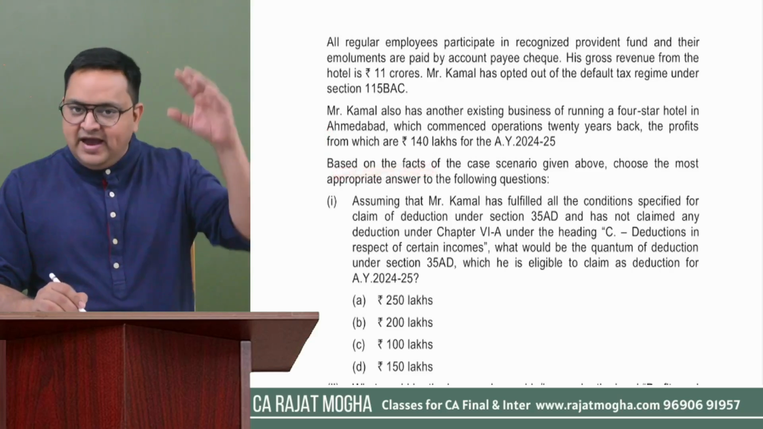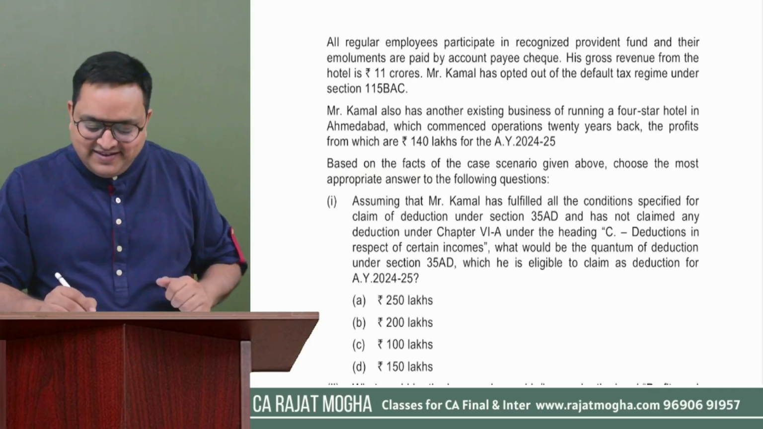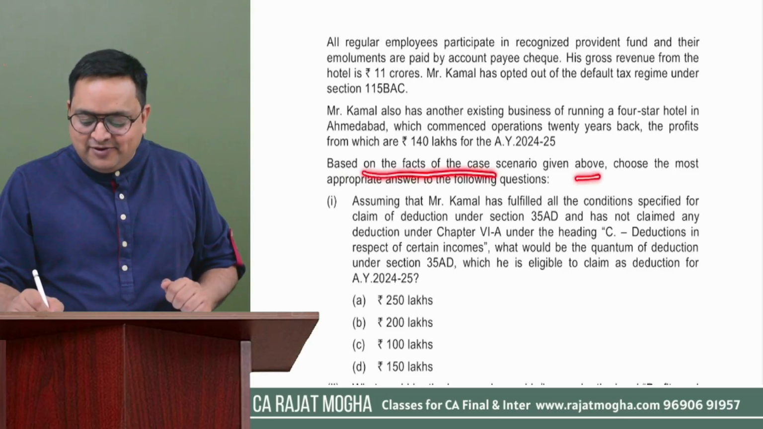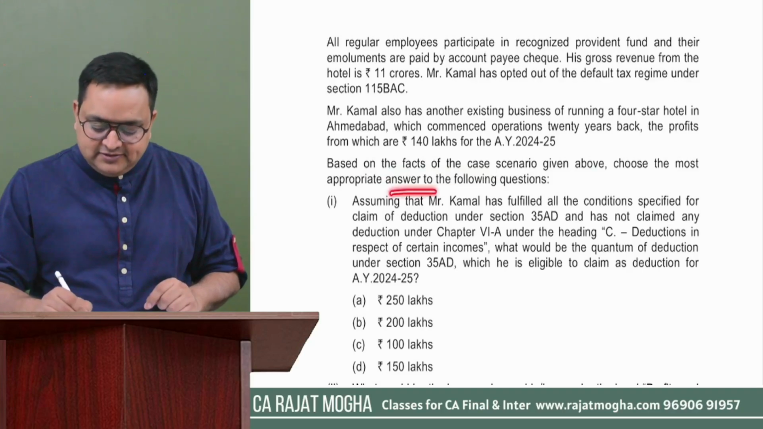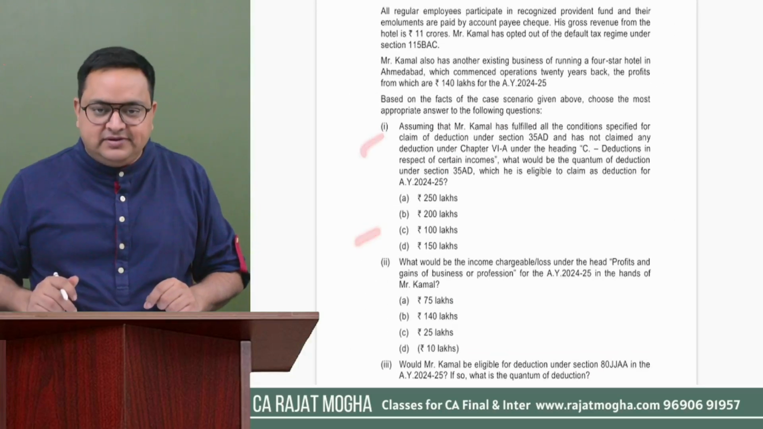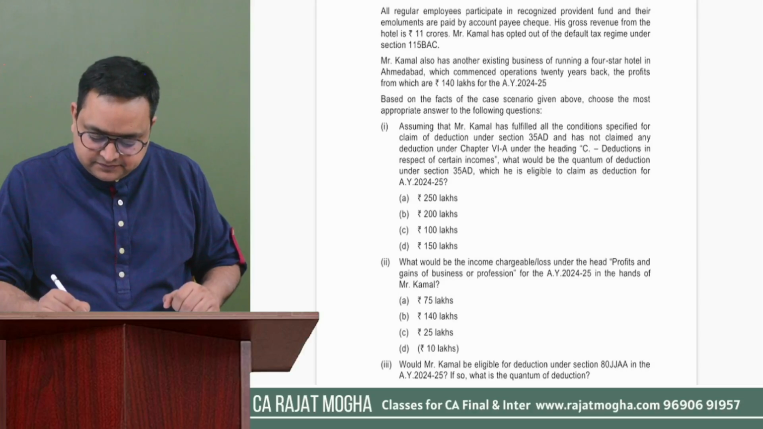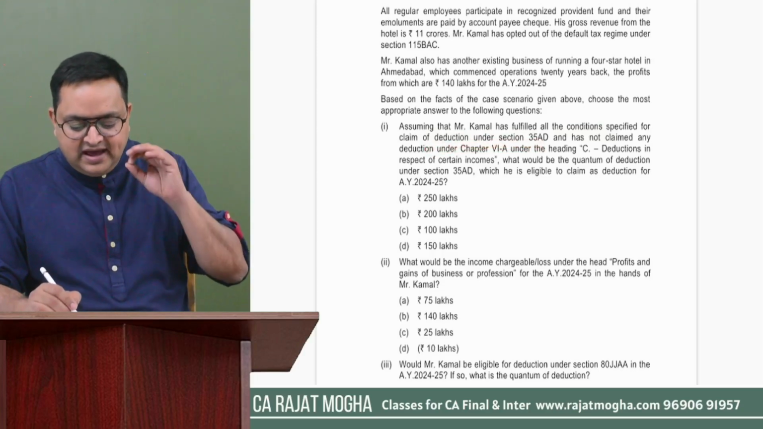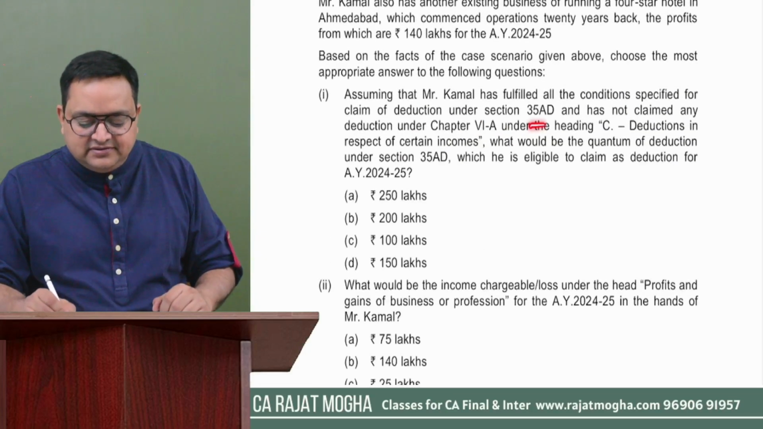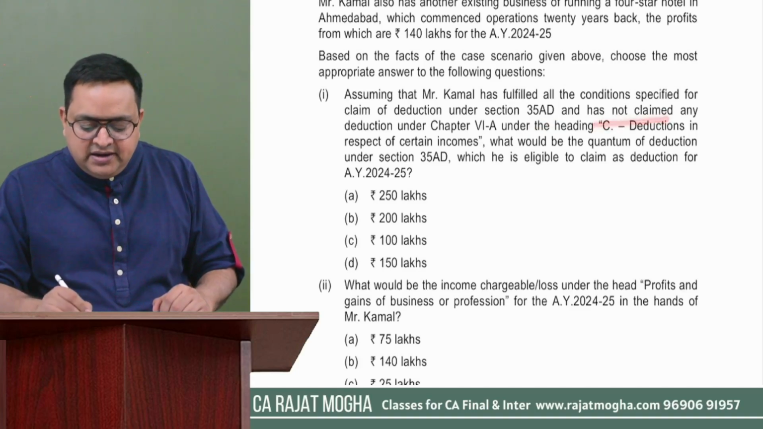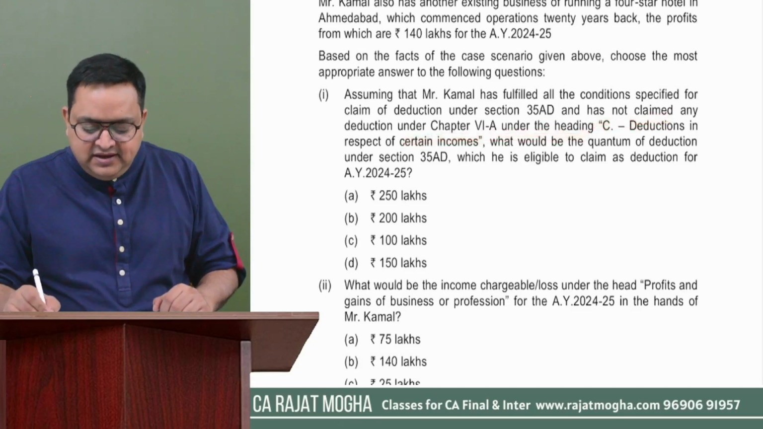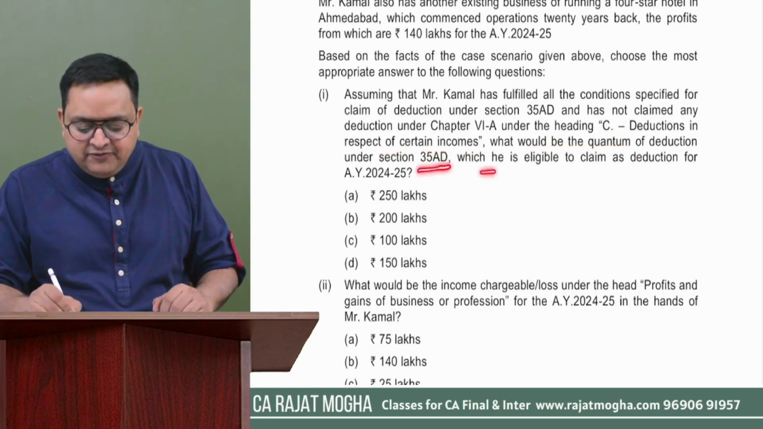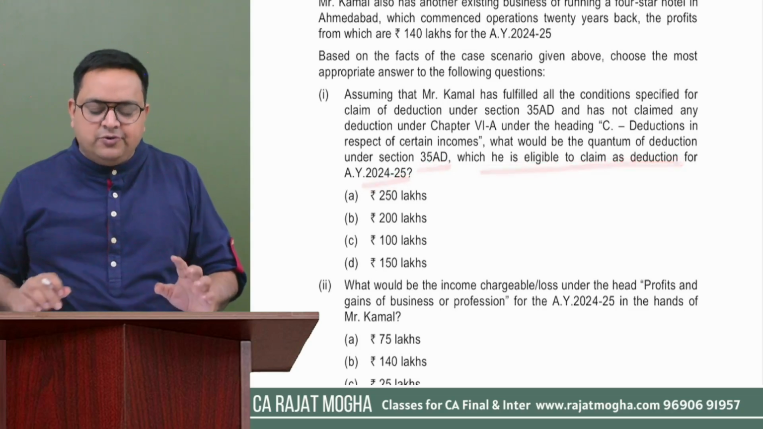Based on the facts, now we have read the case given to us. Based on the facts of the case scenario given above, choose the most appropriate answer to the following questions. Now we are jumping on the questions. First question is asking, assuming that Mr. Kamal has fulfilled all the conditions specified to claim deduction under Section 35AD, and has not claimed any deduction under Chapter 6A under the heading C, deduction in respect of certain income, what would be the quantum of deduction under Section 35AD which he is eligible to claim for assessment year 24-25?